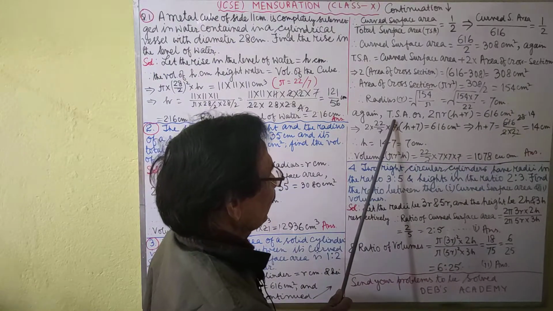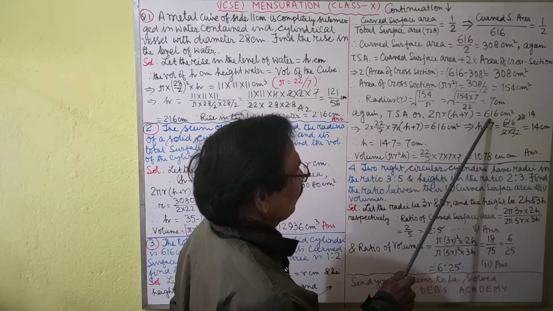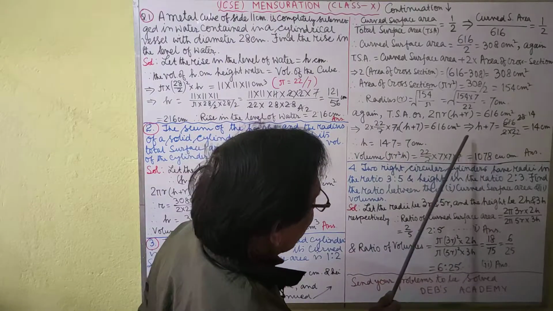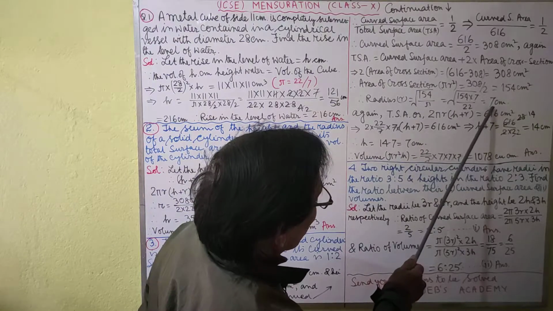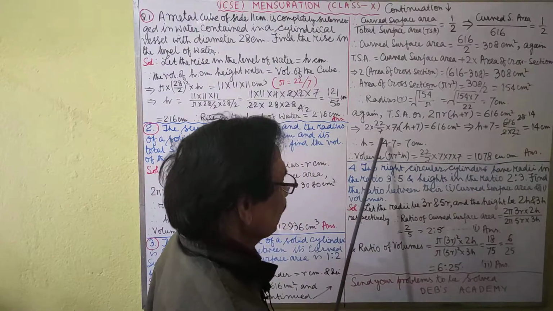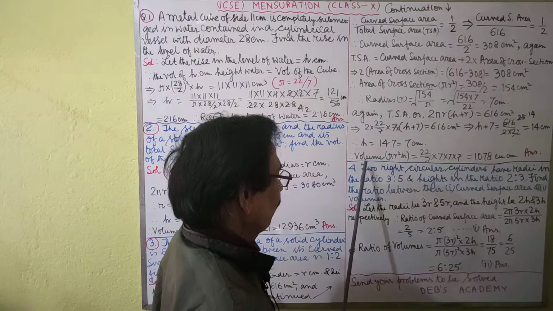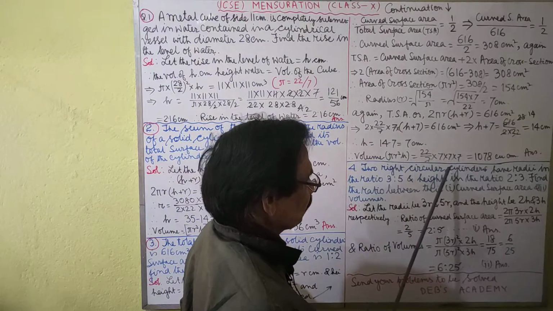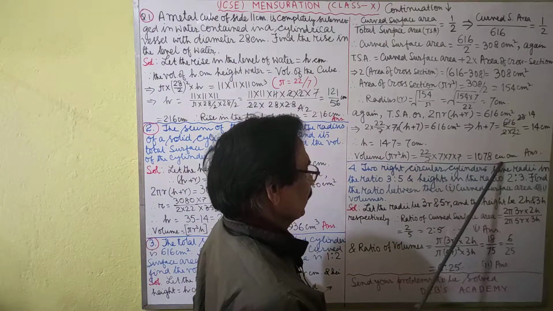Therefore, total surface area TSA equals 616. Therefore, with R equal to 7, H plus 7 equals 14 centimeter. Therefore, height equals 7 centimeter. Therefore, we find out the volume equals pi r square h, equals 22 by 7 into 7 square into 7. It is like this. This is the answer.